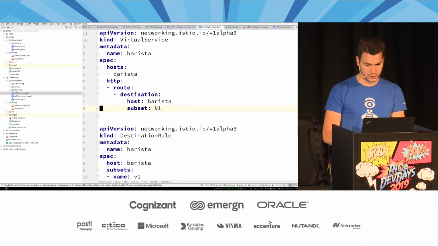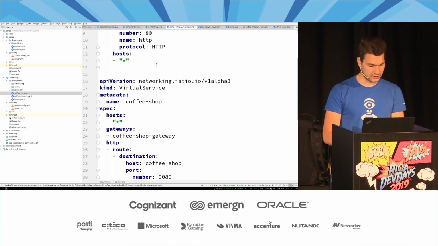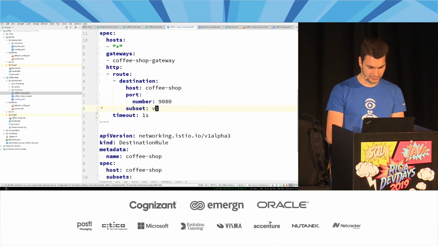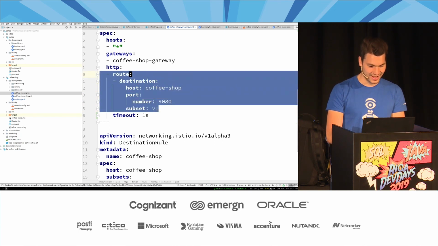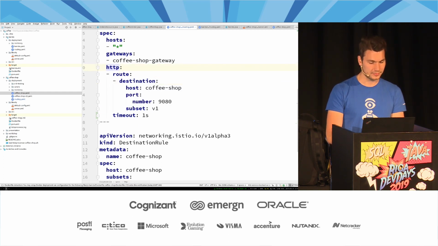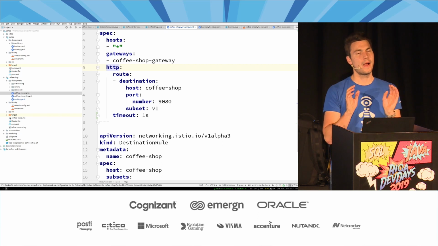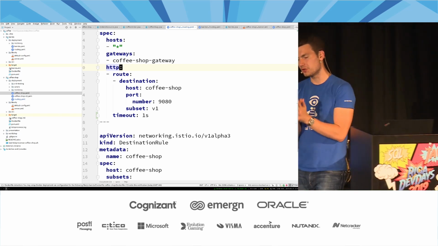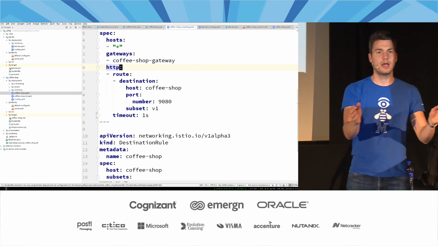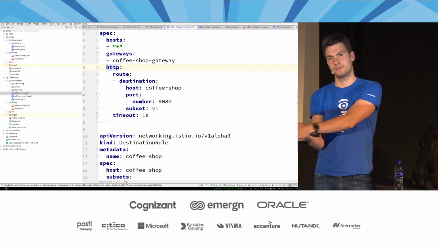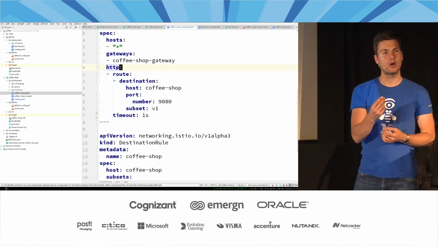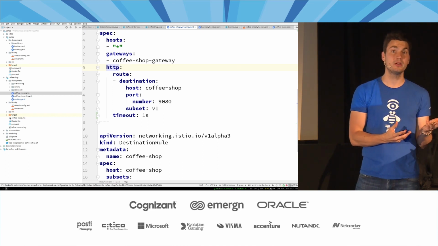So what I'm going to do, I'm going to live code YAML a little bit more. Talking about being brave or being stupid, depends. What we can do, for example, we can have some A/B testing approach in this coffee shop. So if we say, how about we take a particular subset of our users, those who use X, or however you want to specify them, and now take that traffic and route it somewhere else. Since the proxies are aware of HTTP, what we can use is all of the information that we have in an HTTP request.